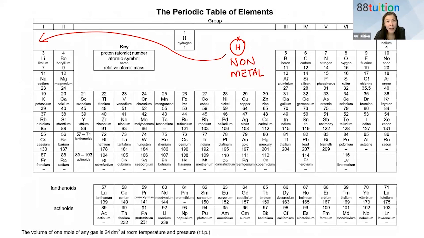I can't put it anywhere on the right-hand side either, because there's no place for it. If I put it here, it becomes group 3. If I put it here, it becomes group 4. None of these positions can take hydrogen. So that's why it is placed floating on its own, because it is a non-metal with 1 valence electron.